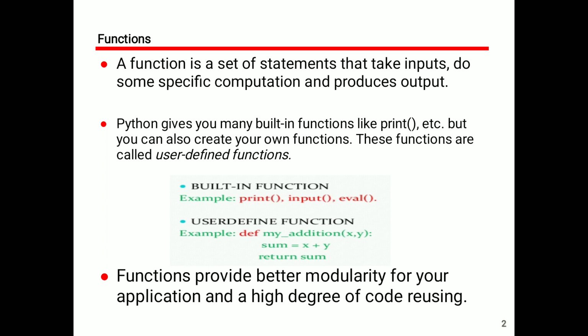Python gives you many built-in functions, also called library functions or predefined functions. Some functions, when we create them based on our requirement, are called user-defined functions.